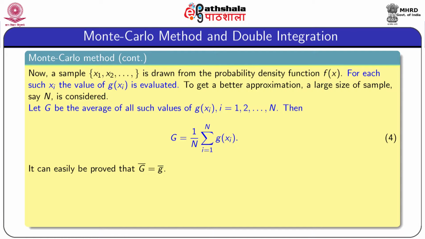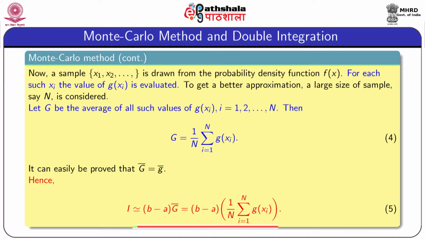It can easily be proved that g bar equals small g bar, where the bar represents the expected value of the corresponding quantity. That means we can prove that the expected value of capital G is equal to the expected value of small g. Using this result, we can write the given integration I as approximately equal to (b minus a) into g bar, the expected value of capital G, which is equal to (b minus a) into 1 by N summation i equal to 1 to N g of xi. So, this expression, equation 5, gives the integration of integration a to b g(x) dx.